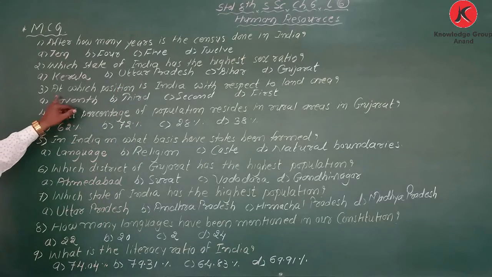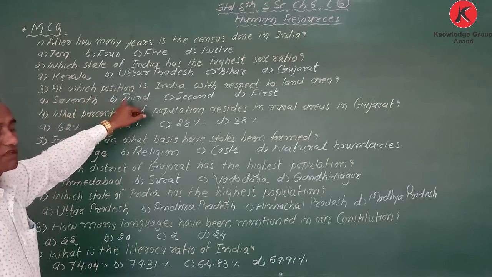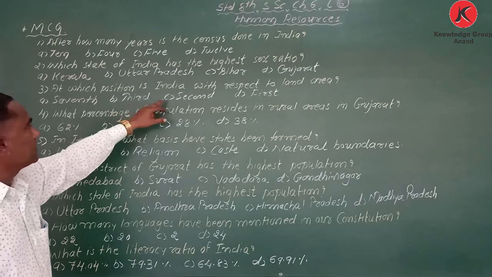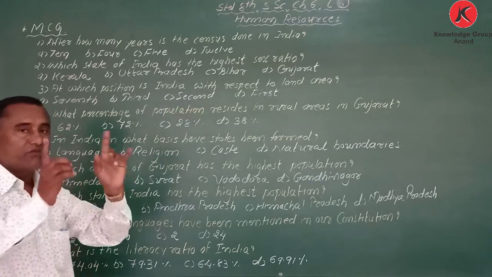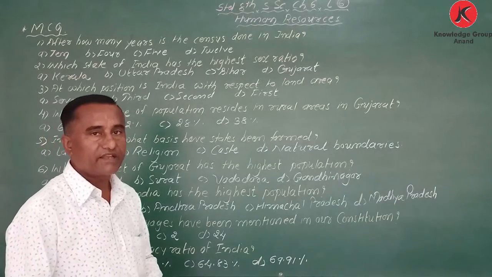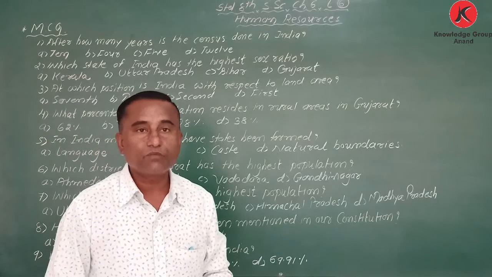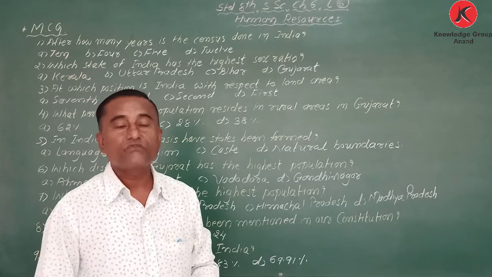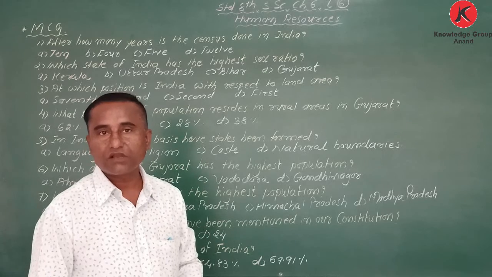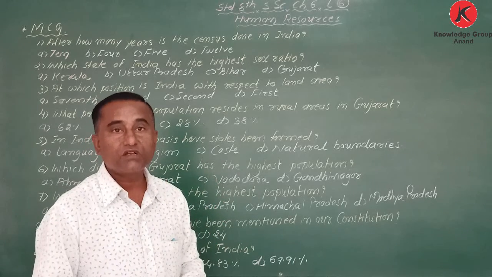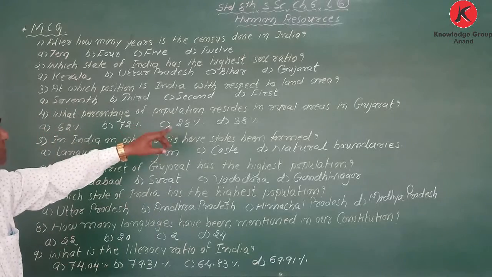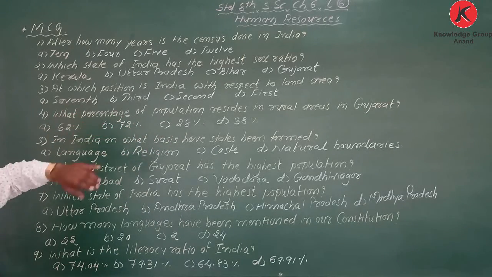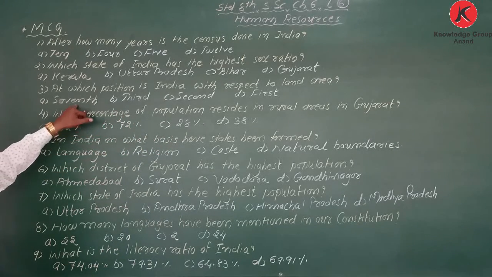Next one. At which position is India with respect to land area? When we consider the land area, India ranks which number? The correct answer is 7.